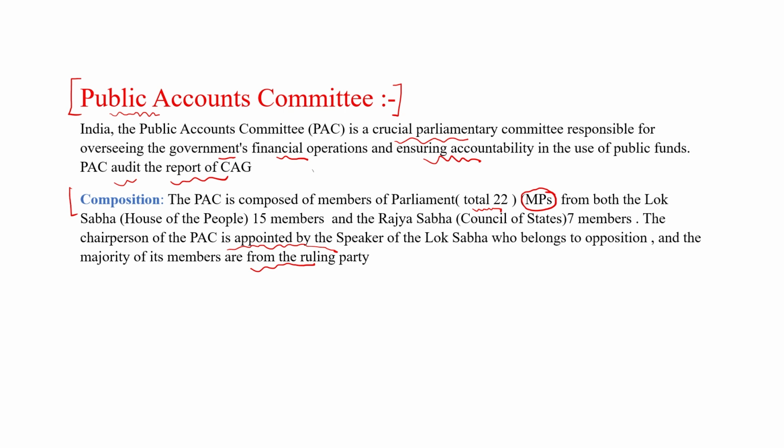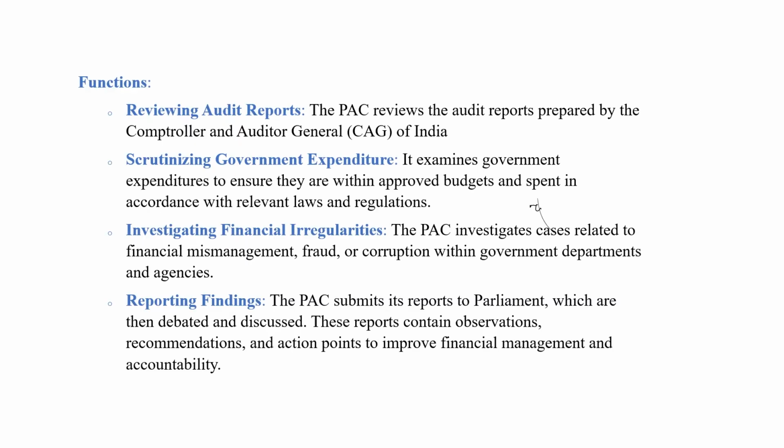So the major purpose of the PAC is to audit the report of CAG. It consists of 22 members, 15 from Lok Sabha and 7 from Rajya Sabha. The head is appointed by the Speaker of Lok Sabha and always belongs to the opposition, and most of the members come from the majority party of the Lok Sabha.